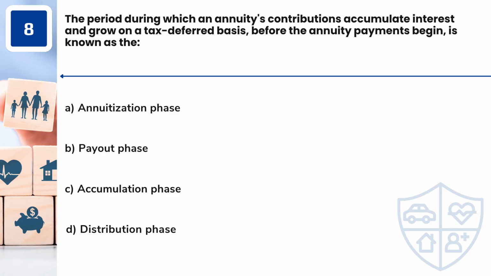The period during which an annuity's contributions accumulate interest and grow on a tax-deferred basis, before the annuity payments begin, is known as the A. Annuitization phase. B. Payout phase. C. Accumulation phase. D. Distribution phase.